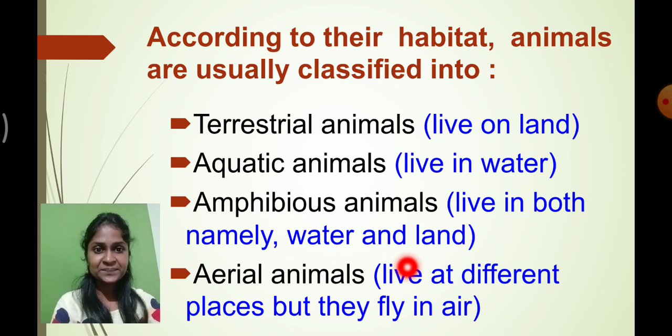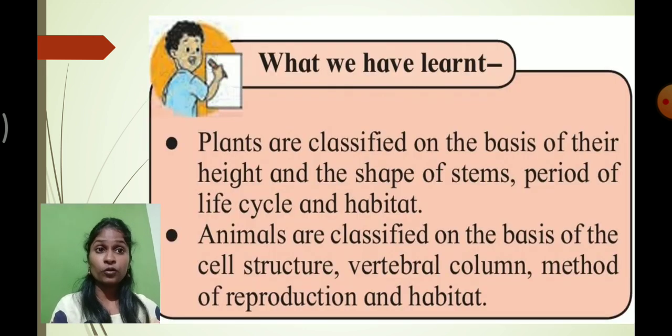And at the same time, there are birds. Birds can fly, am I right? Those animals who can fly very easily, though they can live in different places, we call aerial animals. So according to the habitat of the animal, we classified them into four varieties: terrestrial, aquatic, amphibious, and aerial animals. I hope you understood the concept we have learned just now. So here we completed lesson number 3, diversity in living things and their classification.